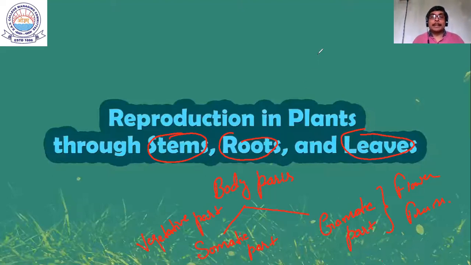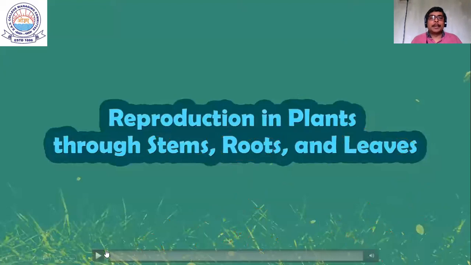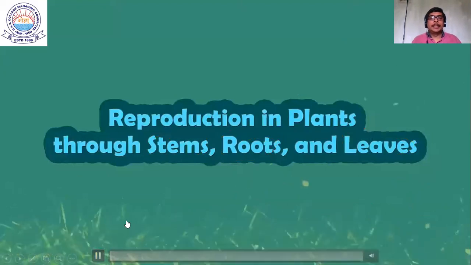So we are not concerned in this topic with reproduction in plants through the gametic part, मतलब flower और fruit से रिप्रोडक्शन के बारे में हम लोग को नहीं पढ़ना है, हम लोग को पढ़ना है रिप्रोडक्शन थ्रू वेजिटेटिव पार्ट, राइट? I hope the topic which we are going to read is crystal clear to you. Let's proceed further.